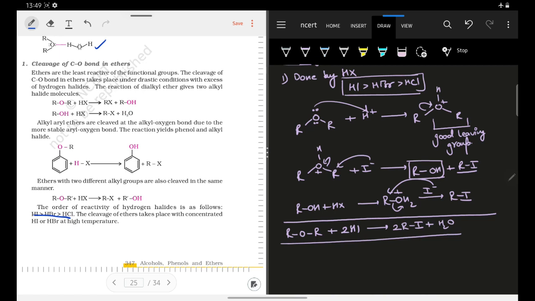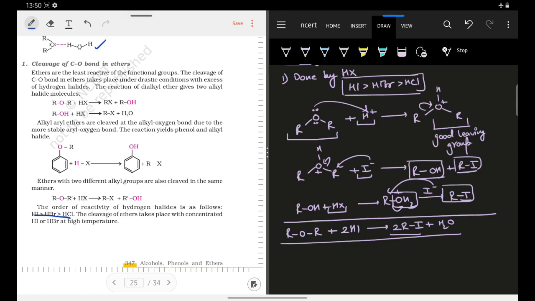So where have we used this ROR? ROR is here. Twice of HI, we have used twice of HI. So how did we use twice of HI? One HI is here, H plus and I minus. This is one HI. Your second HI is consumed here. Okay. Now where is twice RI formed? Twice RI formed is here. First RI is this one, and the second RI is this one. And where is water? Water was removed from the reaction here. Okay? So these are the products that are formed.